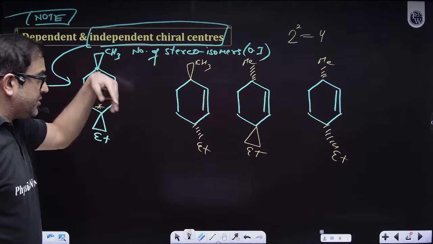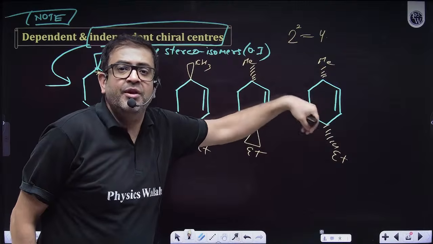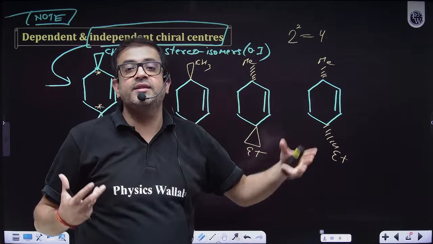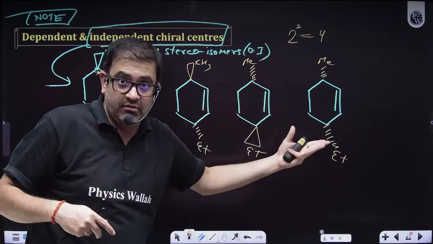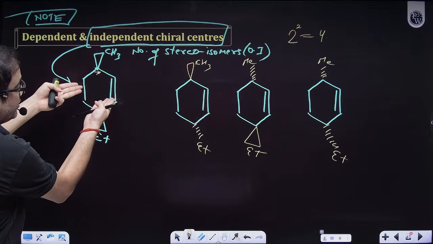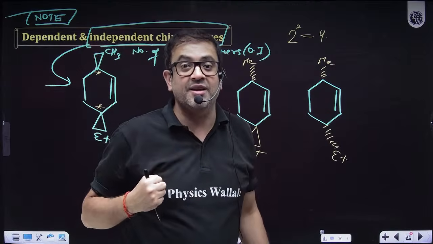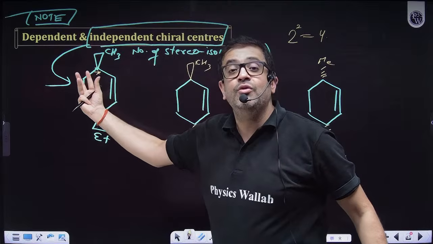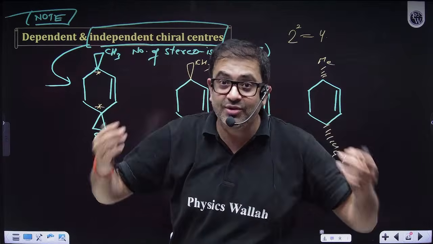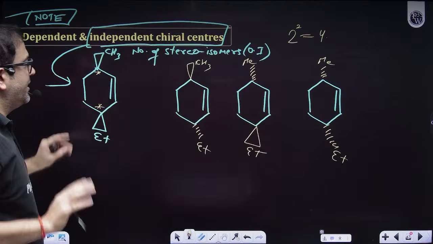Hello. Sir, here think it has a geometrical isomer also, and optical also, because it will have some different optical rotation, but it is because the geometrical form is different. So sometimes the same center is creating both the isomers, so you don't have to add. So this is just one. But sir, this is a geometrical stereocenter also, and optical also. No. Now you will not consider this ring as a geometrical stereocenter, because this one can be dextro, levo, because over this carbon it can have different rotation. So that geometrical thing you are only considering now. Now this is also an important point which I hope is clear now.